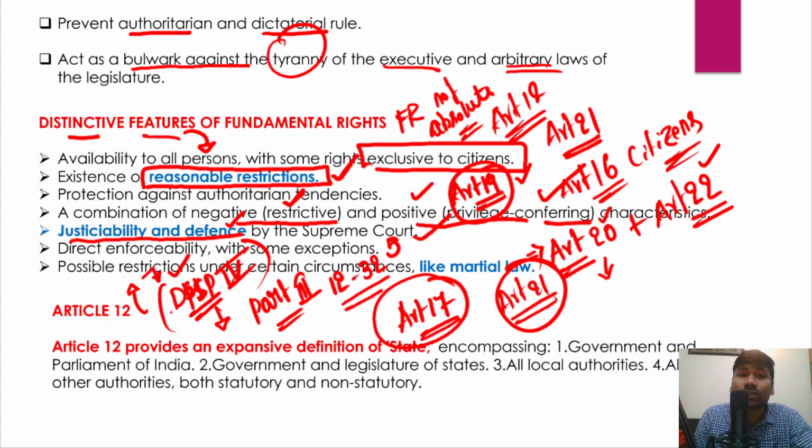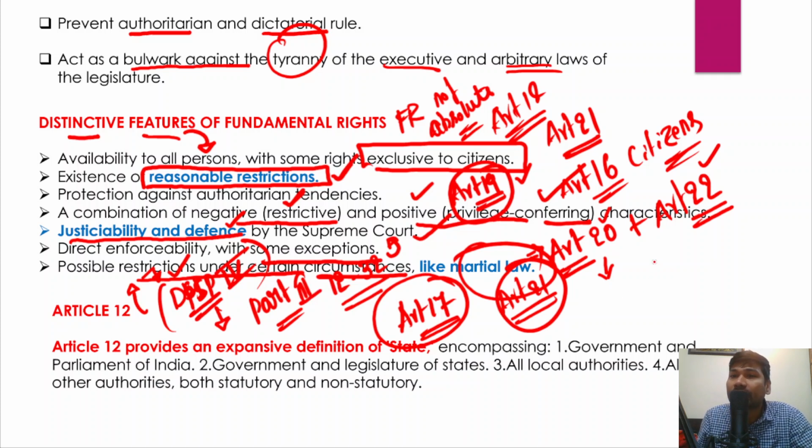They are non-justiciable in nature, and in fact the fundamental rights also have direct enforceability with some exceptions, because they are subject to reasonable restrictions and they are not absolute, and there are also possible restrictions under certain circumstances such as martial law as well, right? So in certain circumstances martial law can also be enforced.